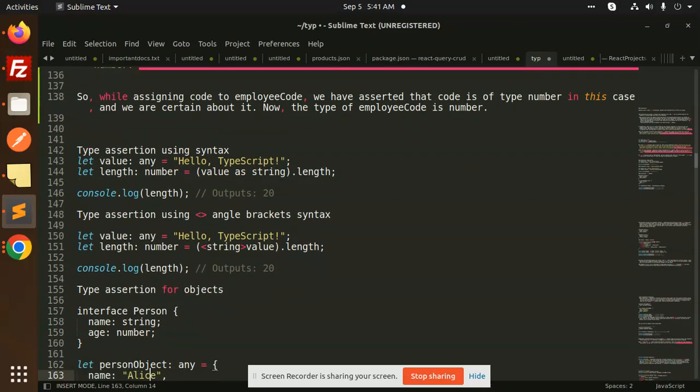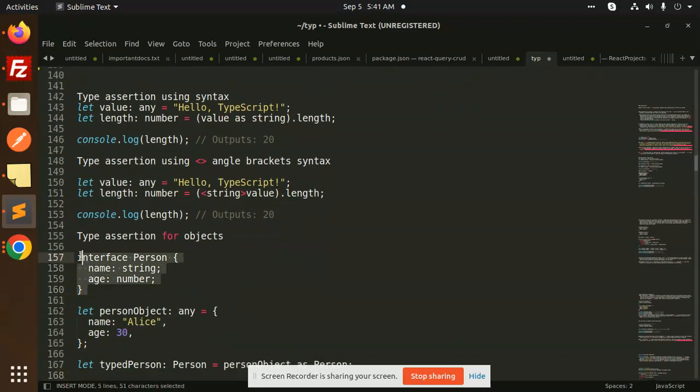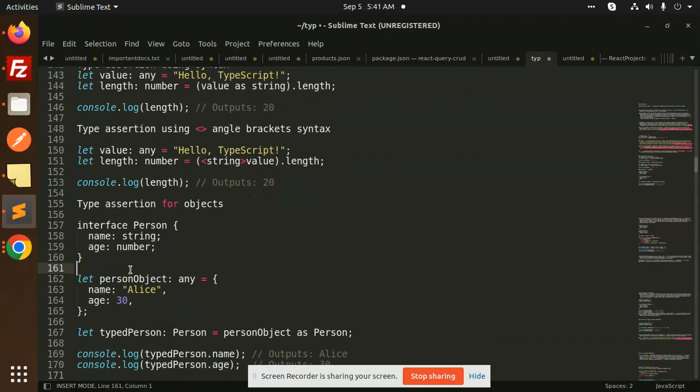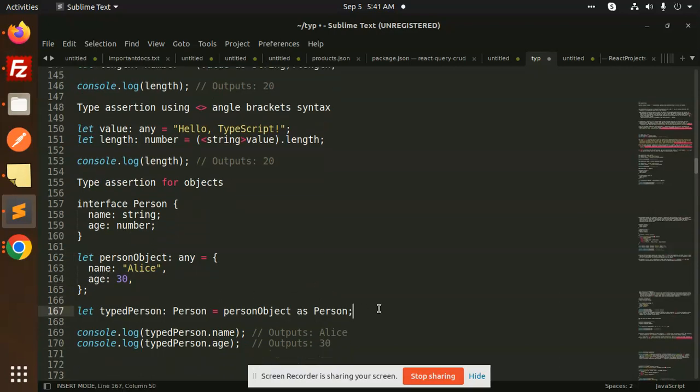Type assertion for objects. Here we have the interface of person. And here we have a person object with any, so name and age. You can see we are just using that syntax and logging person.name and person.age. So this is how type assertion works.